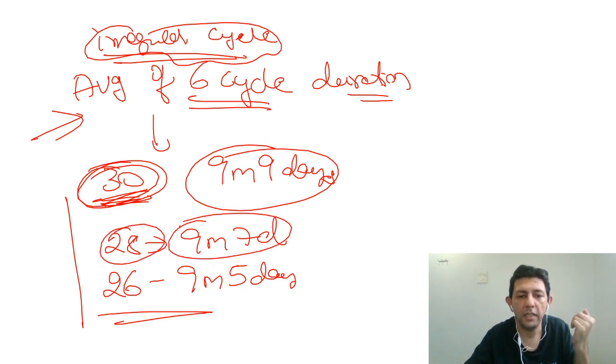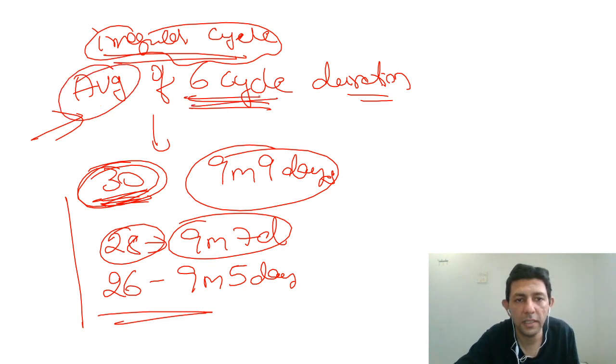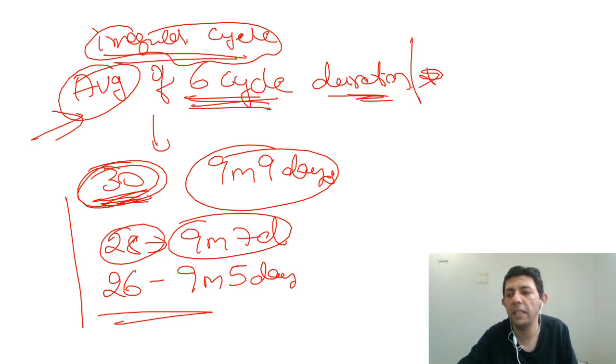Okay, so 28-day cycle, 9 months 7 days, Naegele's formula. Variation: cycle length shorter, subtract that many days; cycle length longer, add that many days extra; and completely irregular cycle, the average of the last 6 cycles is taken. This is very important.